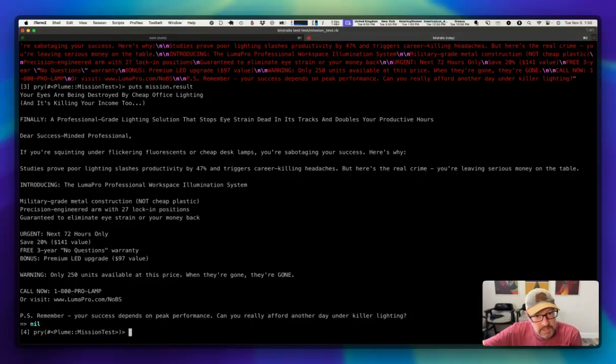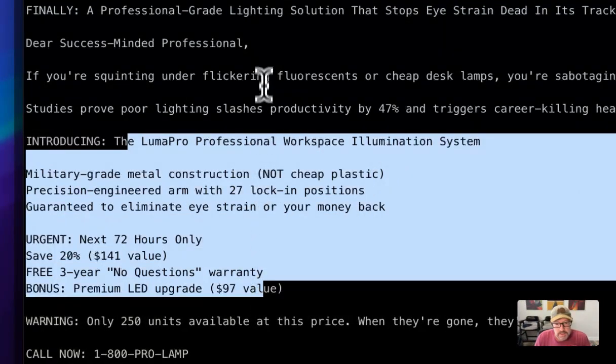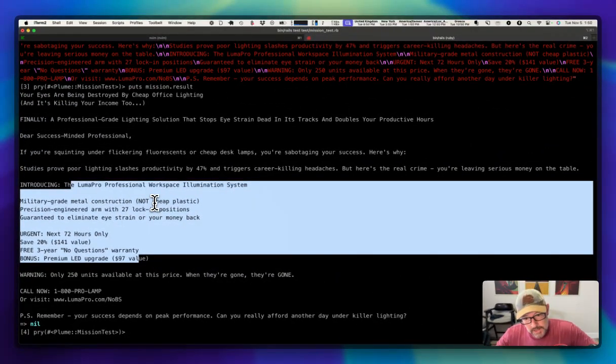It was for an unrelated product, but the structure is roughly the same. The word count is roughly the same. And we took that boring description about the lamp and turned it into this. Right now we have Luma Pro. It even gives us a product name and gives us all these compelling reasons of why this is a great product. So pretty cool, and I'll just leave it as an exercise for the viewer to think about how I may have actually capitalized on the LocalBus system that's sitting underneath this to make all of this happen.